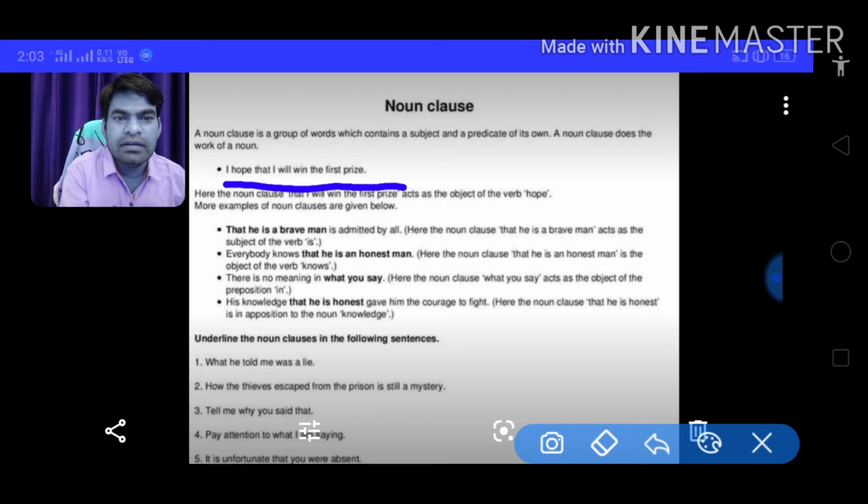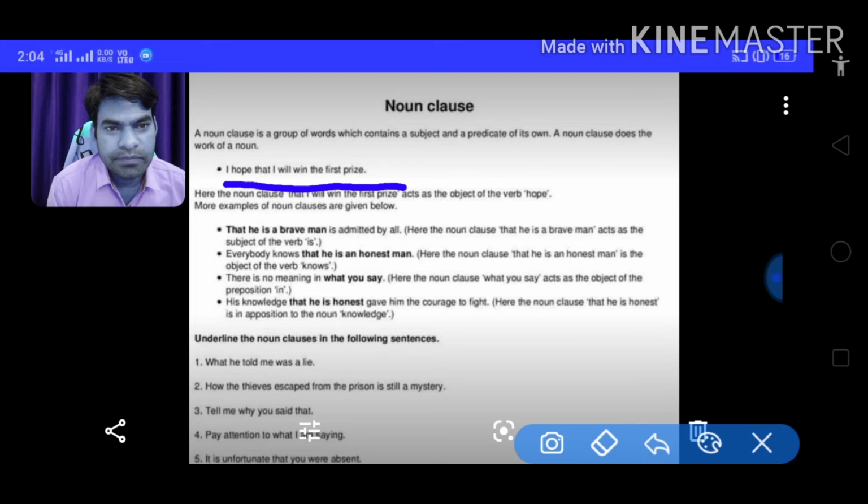To understand it more minutely, we shall have to go through some other examples.